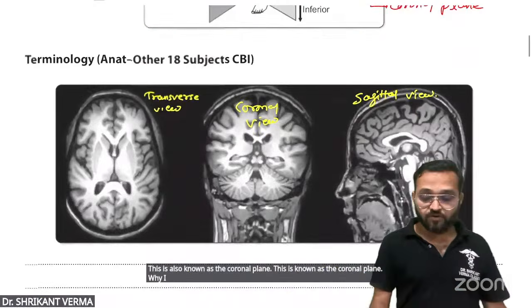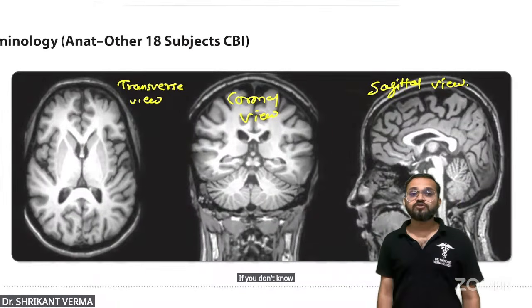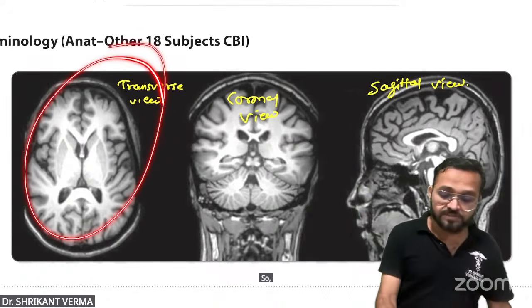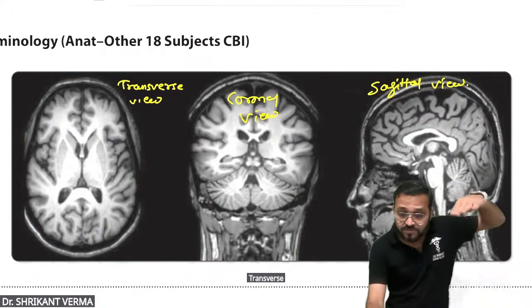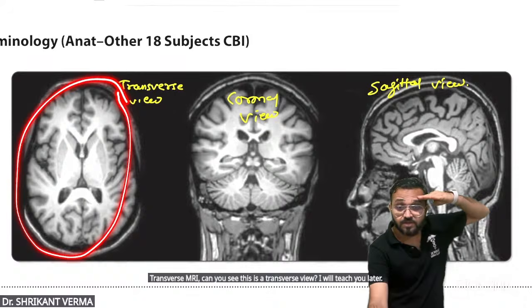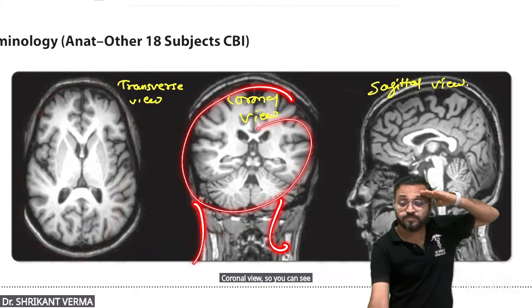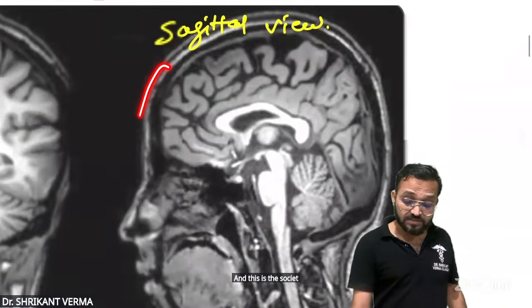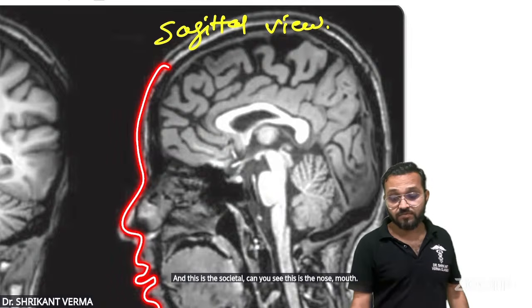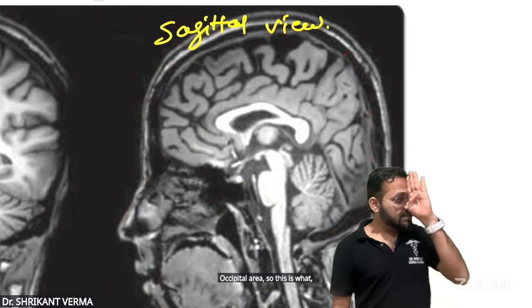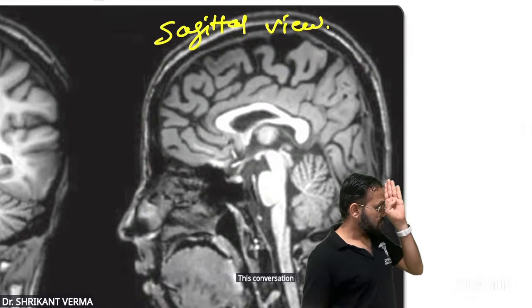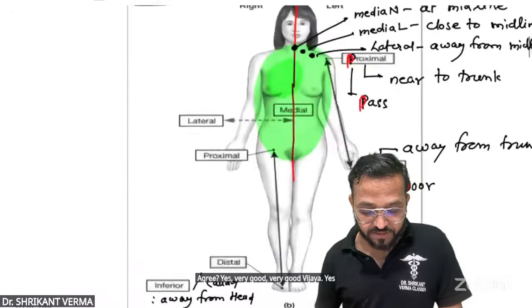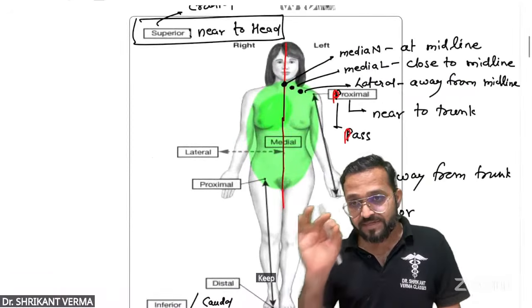Why did I teach you radiology? If you don't know this terminology, you cannot deal with surgery, medicine, radiology, any subject. So in radiology, you will see the transverse MRI. Can you see this is a transverse view? I will teach you later. Coronal view. So you can see the head is above, neck is below. So this is the coronal view, the frontal view. And this is the sagittal. Can you see? This is the nose, mouth, occipital area. So this kind of section. Are you getting it? Agree? Yes, very good, Vijaya. Yes, please keep commenting in the comment box.